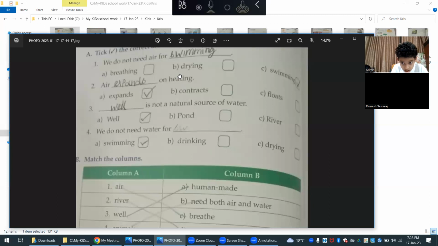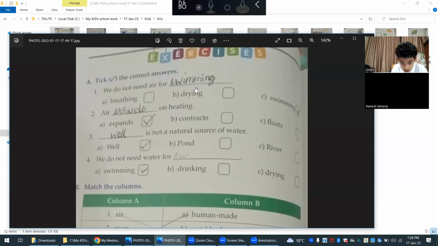Can you read this? We do not need air for swimming. The second question, easy. Air expands on heating.